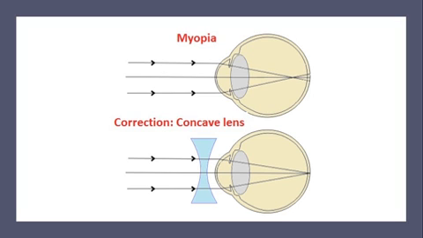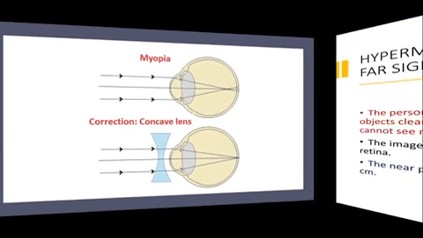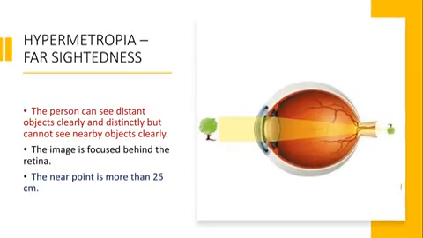Now, after this, we will discuss the second defect, hypermetropia or far-sightedness. As the name suggests, far sight. So, a person suffering from hypermetropia can see the far off objects but cannot see the nearby objects clearly.